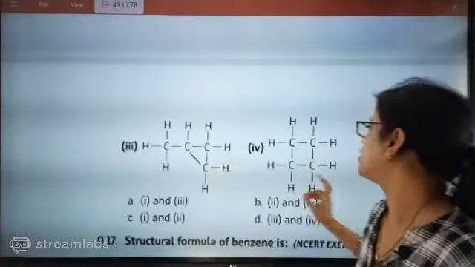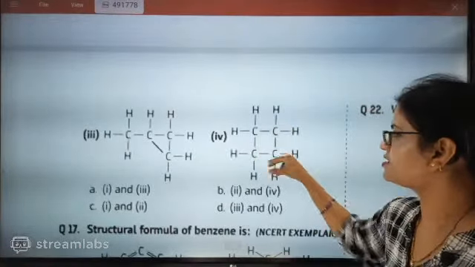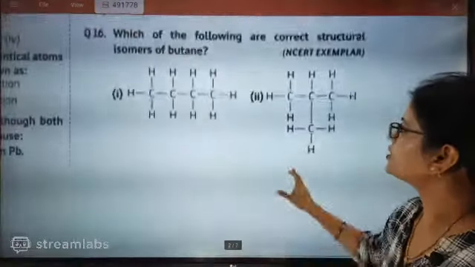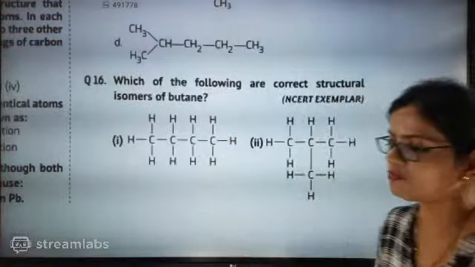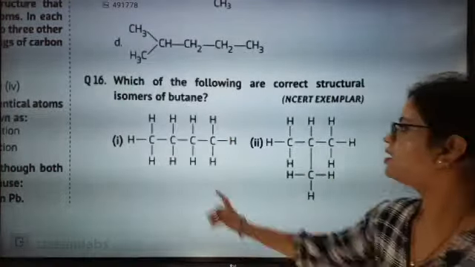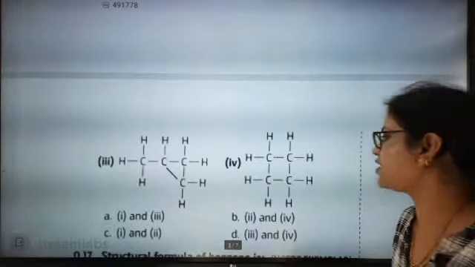Is this correct, or is the fourth one correct? Is this the isomeric form? Which one is the isomeric form: first, second, third or fourth? Which one is going to be the correct one?